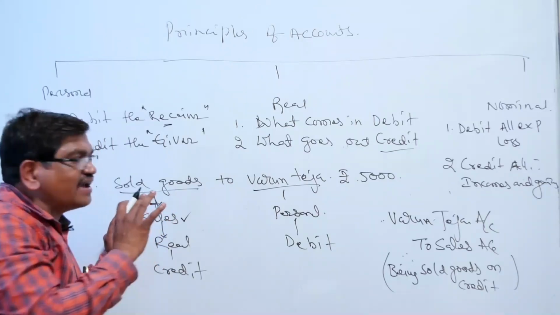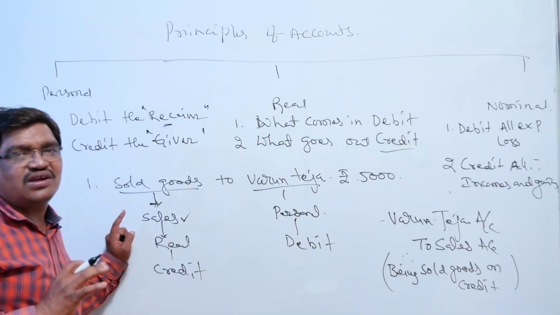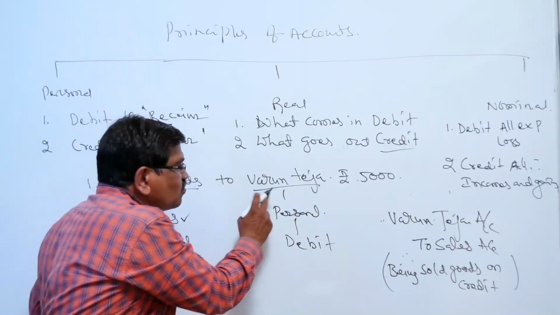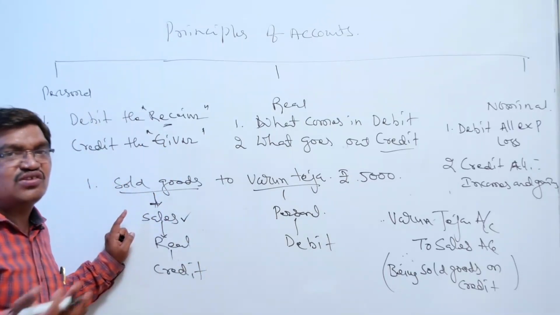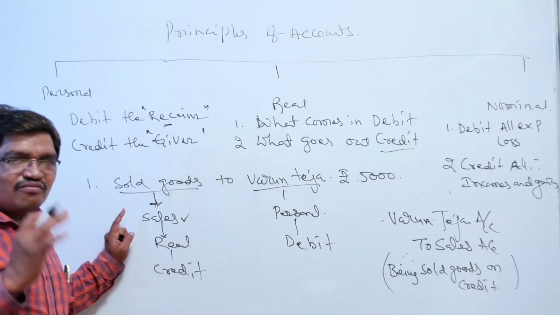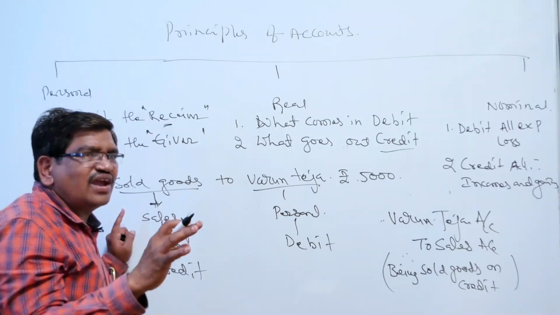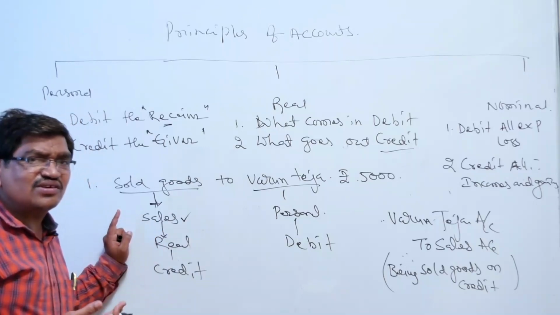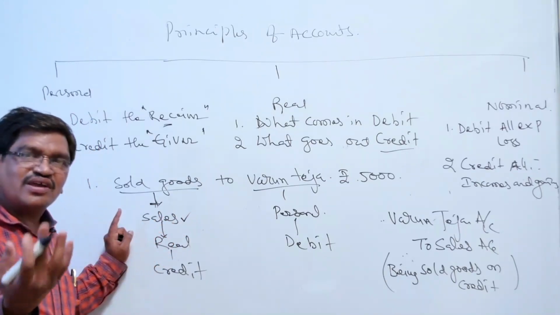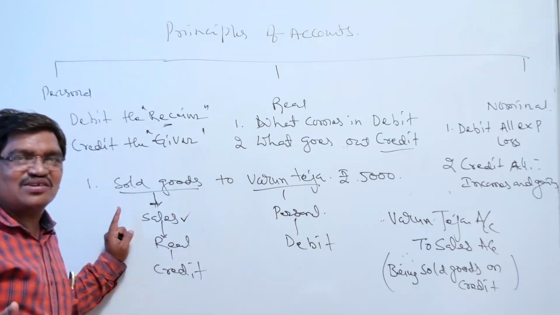If the sentence has the word cash, you can assume that it is a cash transaction. Here, sold goods to Varun, there is a particular name, there is no cash word, so you can assume this is a credit transaction. For example, sold goods to Varun Teja for cash, this is a cash transaction. Sold goods for cash, cash transaction. Sold goods to Varun Teja, it is a credit transaction.